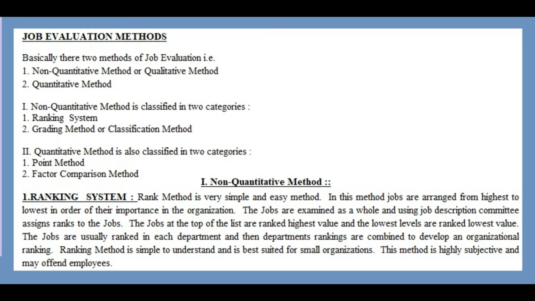After this we select committee members. We take committee members from professionals in the organization, the HR department, trade unions and employees. After forming the committee and taking the data from the job analysis, these committee people assign ranks to the jobs, like 1, 2, 3. Based on these ranks they decide the pay structure, they design the wage structure.